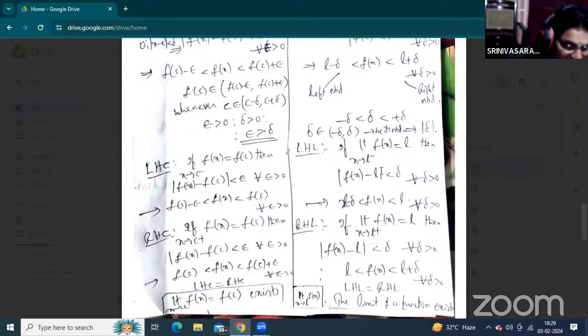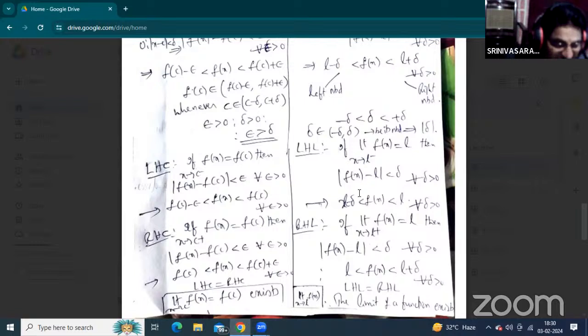Okay, what is the left hand limit? If limit f of x equal to L, here x tends to L minus del, where del is always greater than 0. So that is the condition: mod f of x minus L is less than del for all del greater than 0.